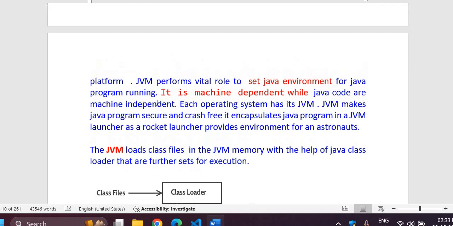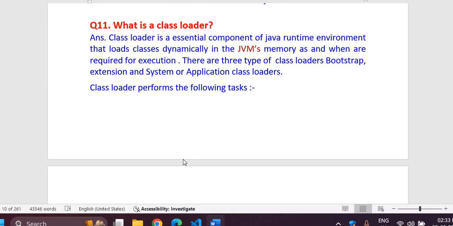Next, how does the JVM actually load? The JVM loads class files in the JVM memory with the help of the Java class loader for further execution. That means class files are set for further execution. What is a class loader? A class loader is an essential component of the Java runtime environment that loads classes dynamically in the JVM's memory as and when they are required for execution.